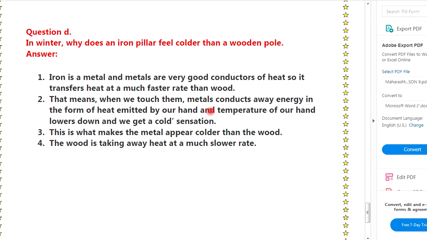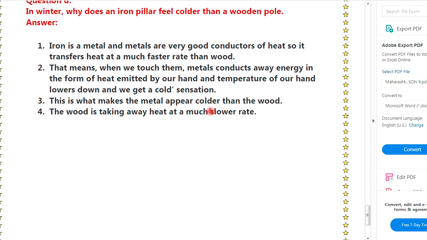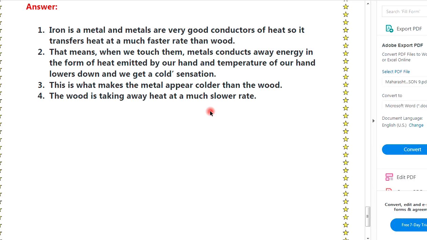Question D. In winter, why does an iron pillar feel cooler than a wooden pole? Answer. First, iron is a metal and metals are very good conductors of heat, so heat is transferred at a much faster rate than in wood. That means when we touch them, metals conduct away energy in the form of heat emitted by our hand, and the temperature of our hand lowers and we get a cold sensation. This is what makes the metal appear colder than the wood. The wood takes away heat at a much slower rate.